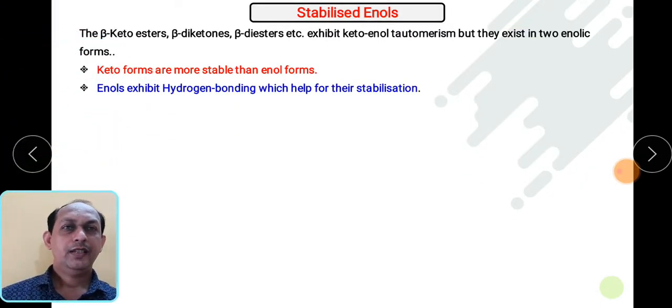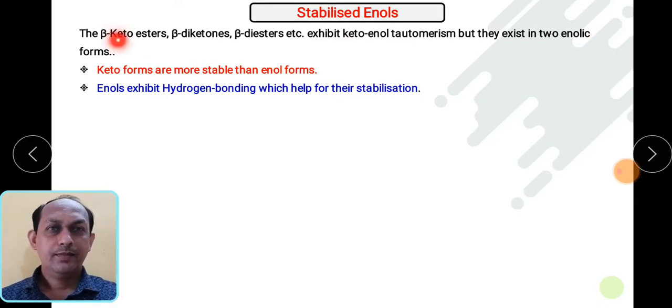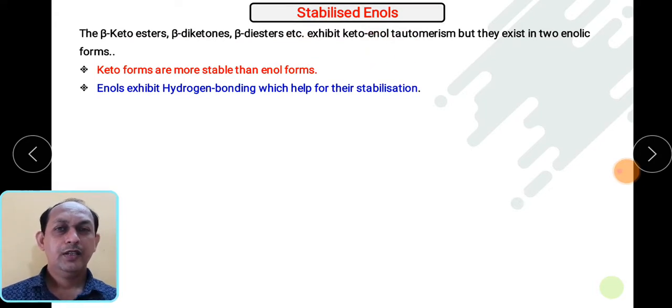Then we will see the stabilized enols. Whatever enols form from the active methylene compounds, they are stable. So what are the factors which affect their stabilization? Let us see. The beta ketoesters, beta diketones, or beta diesters exhibit keto-enol tautomerization, but they exist in two enolic forms. So whatever the structures of active methylene compounds, they are present in equilibrium.